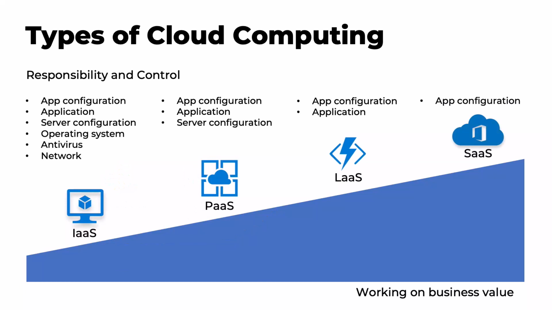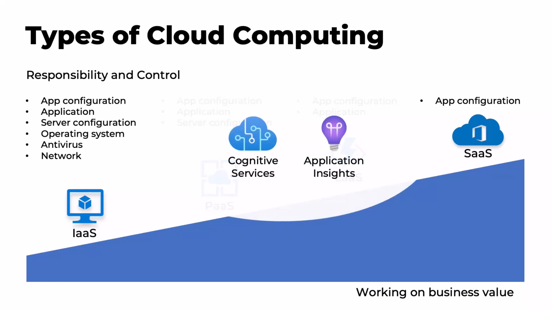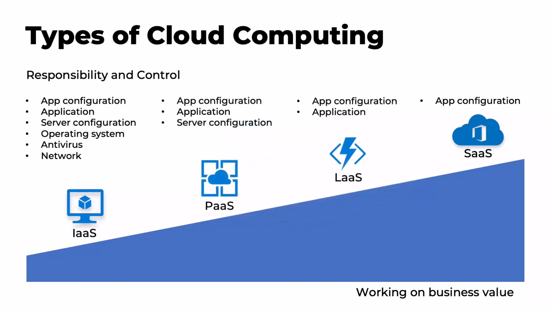Finally, you can use SaaS, or Software as a Service. This is a capability that you use, like the Face API from Azure Cognitive Services that recognizes faces in images. Azure does everything for you here, so you don't have control, but you can spend your time on adding value to your business by just using this API. Thinking like this can help you to choose an Azure service for your scenario. In the rest of this course, I'll demonstrate some of the things that you can do with Azure.